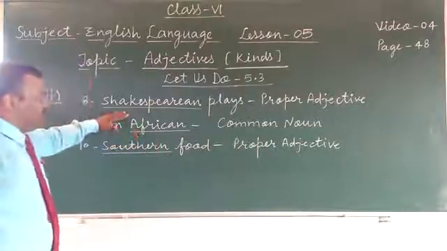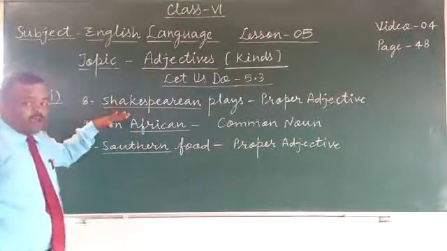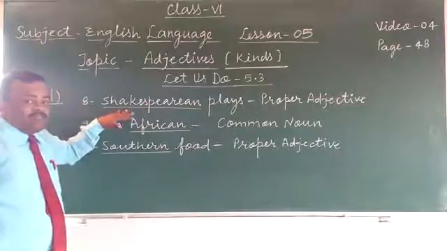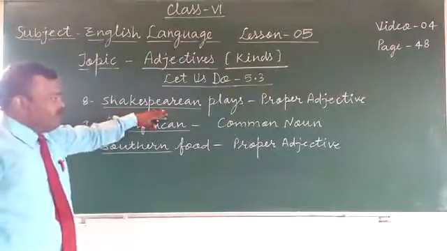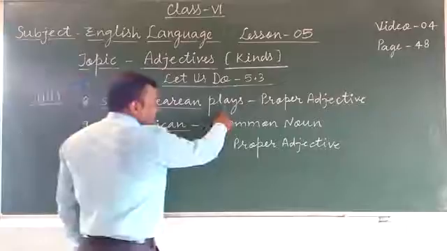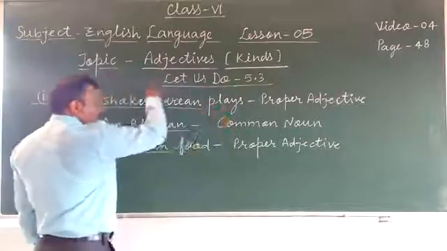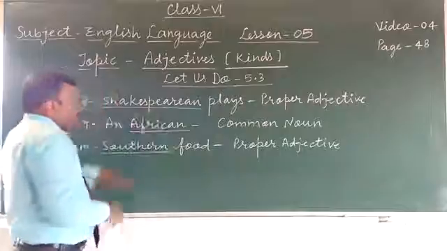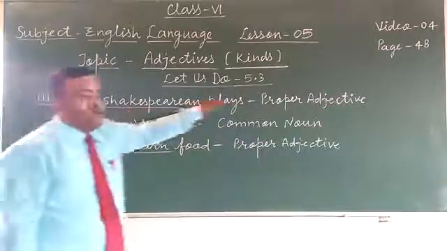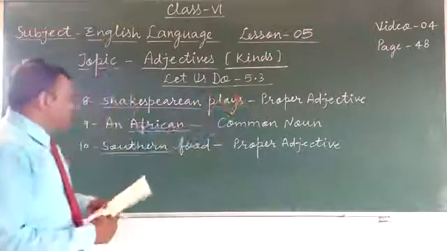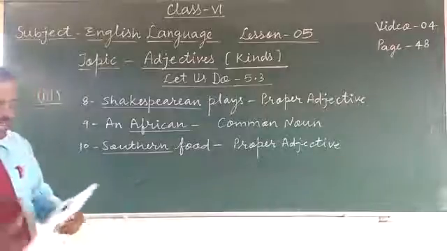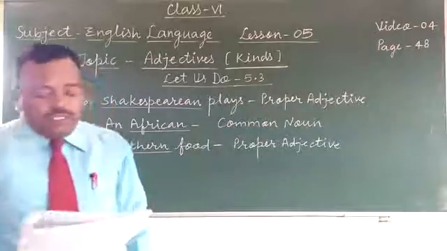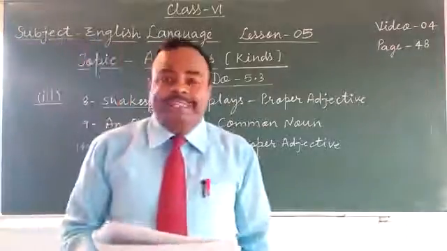So Shakespeare is proper noun and Shakespearean is proper adjective. And here plays is noun, so it is used before a noun, so it qualifies the noun. So Shakespearean is proper adjective. Okay. And next, an African is generally dark complexioned.